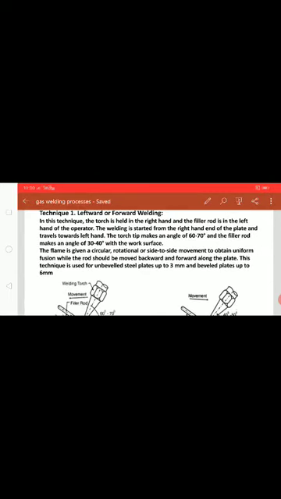You look at the picture, the leftward welding or forward welding as they call it. Here the welding is started from the right hand end of the plate and it travels toward the left hand. The torch tip makes an angle of 60 to 70 degrees and the filler rod makes an angle of 30 to 40 degrees with the work surface. It is mainly used for all kinds of welds, but it is leftward welding, meaning the torch moves from right to left.